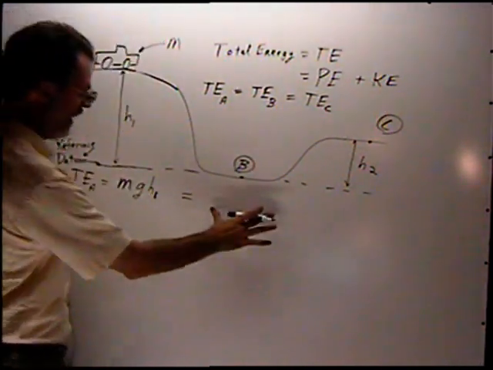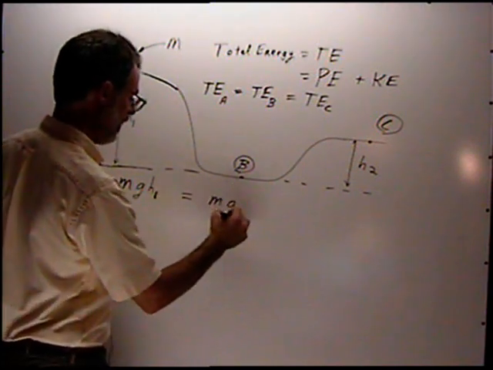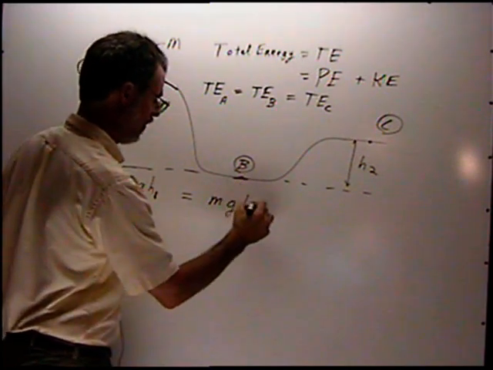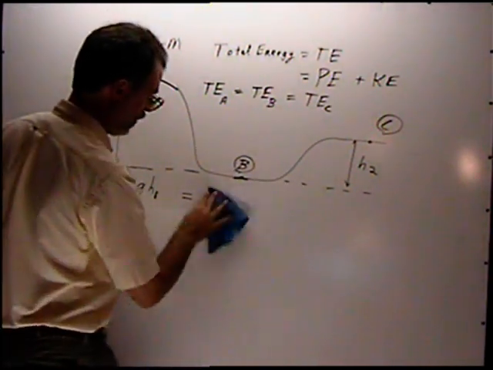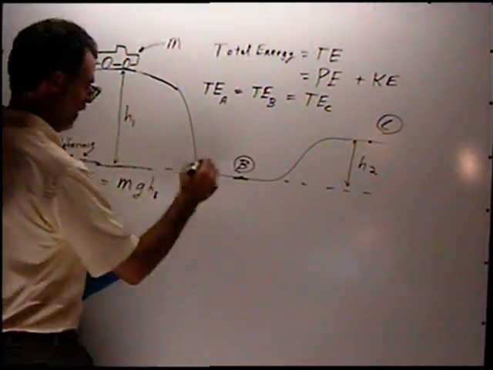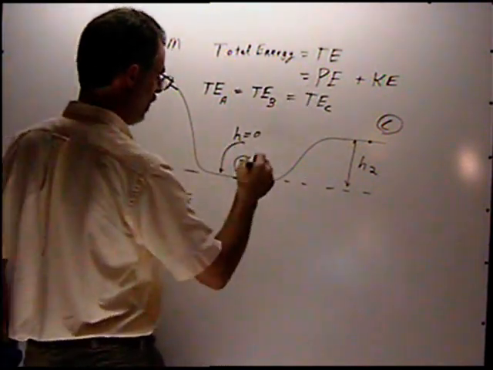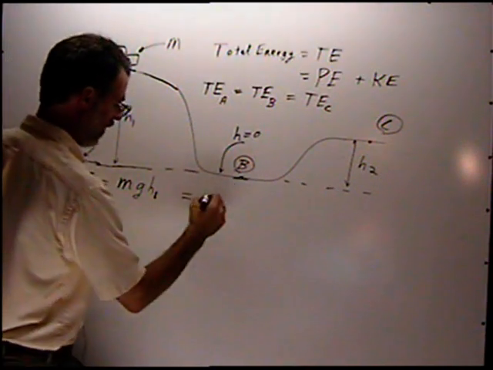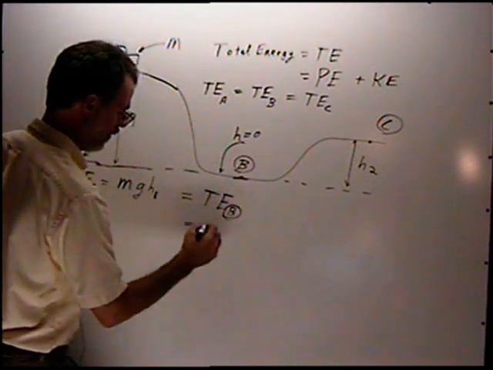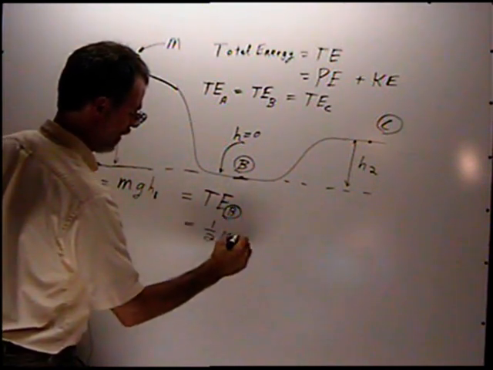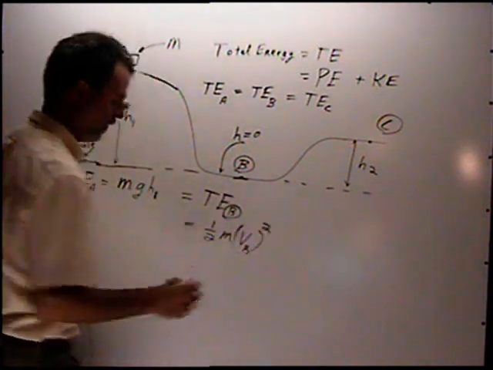So the total energy at B is mgh, well, h in this case is 0. So actually, there is no potential energy. The h is 0 right here. So the mgh component drops out, and the energy at B is equal to 1/2 m v_B squared.